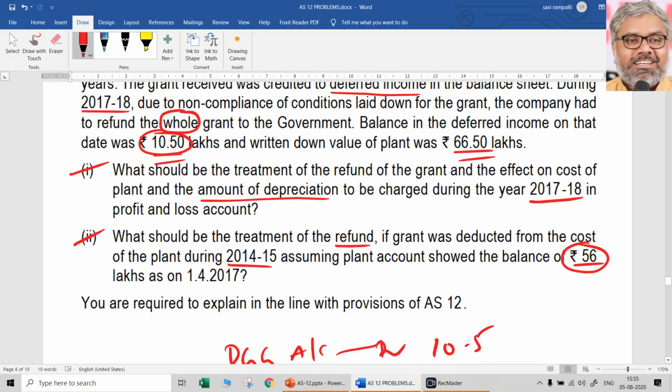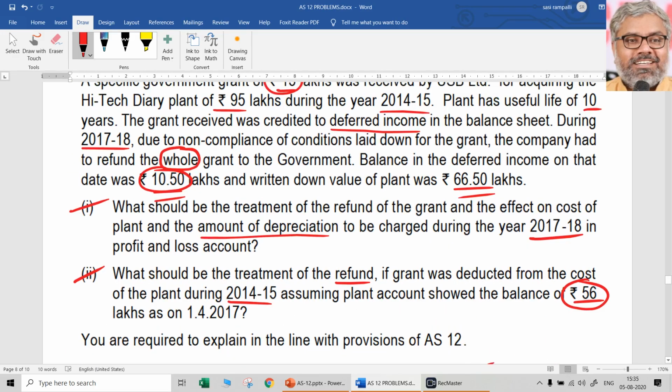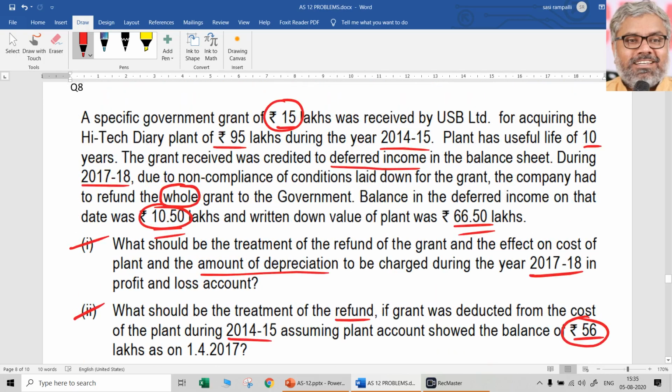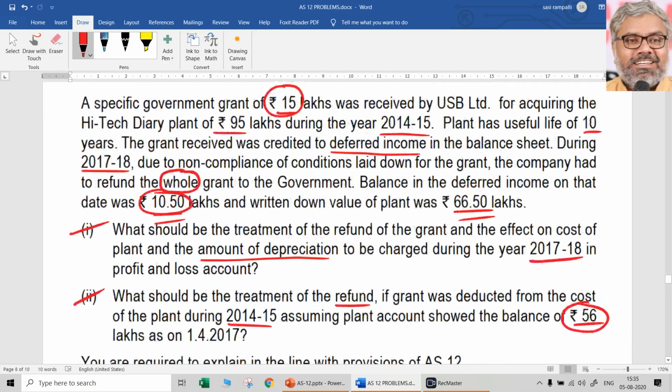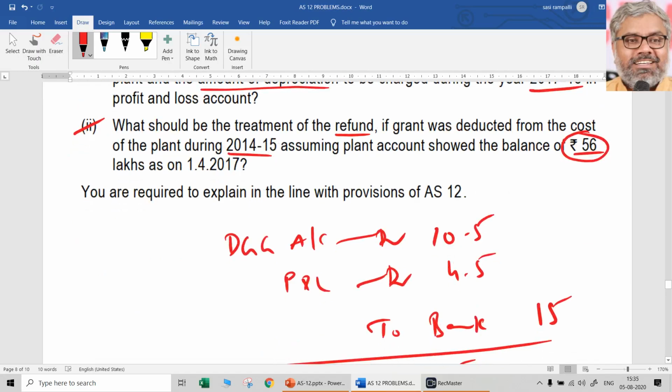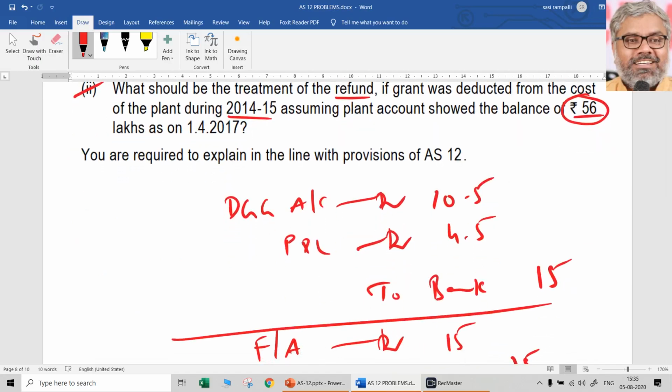But just for understanding, if this 56 lakhs is showing any clear indication of a straight line method, we can check that. If not, we just ignore that. We don't need to find out the WDV rate and all if it is not there. So originally, let us just check that. In general, it will be straight line only. Original cost of the plant was 95.